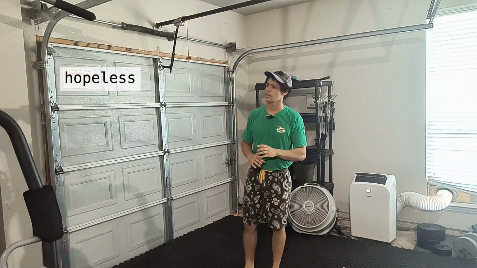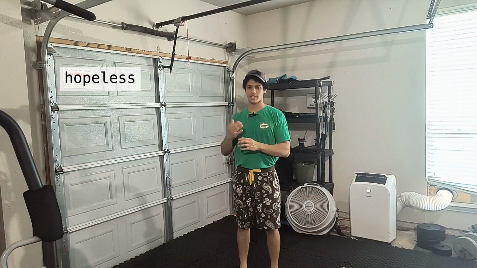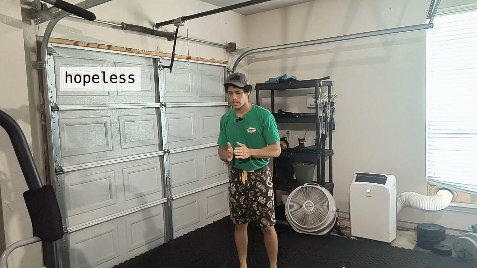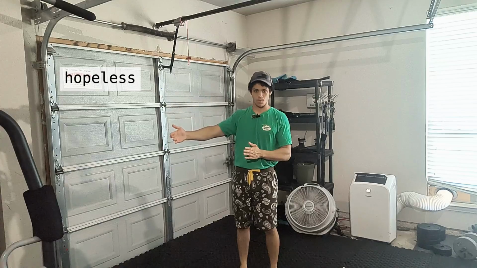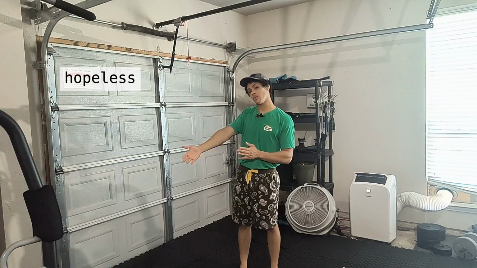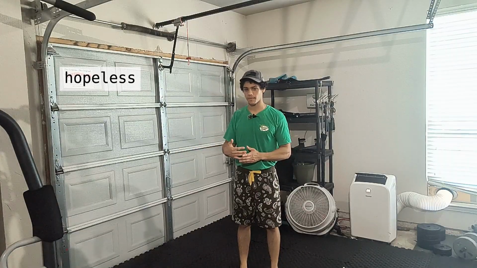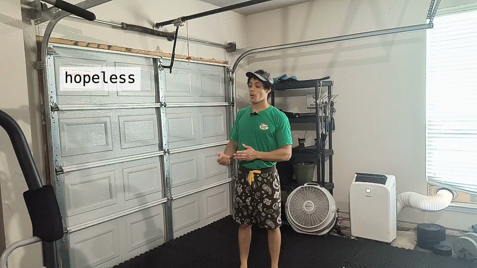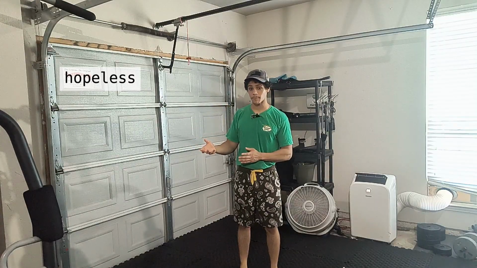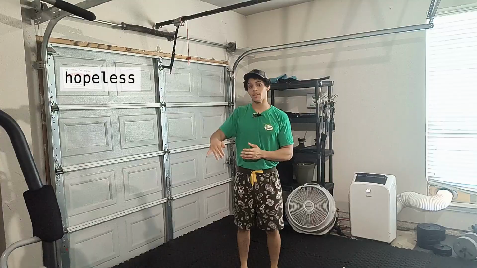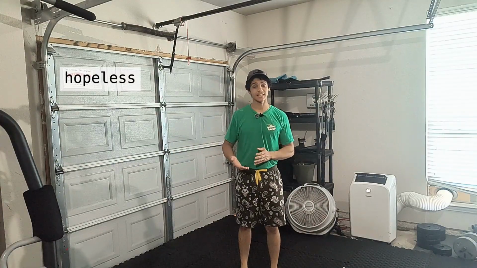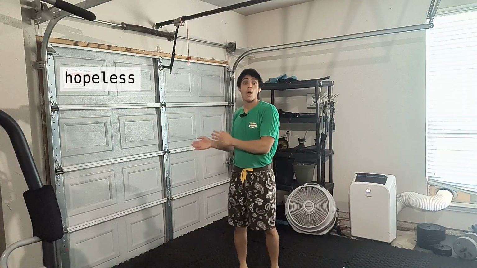So we add it there, and we get the word hopeless. Okay, so let's see what this word means. Hope means to have hope. And then less is to be without something. So if I put the suffix less at the end of hope, it would be to be without hope. Hopeless would be to be without hope.